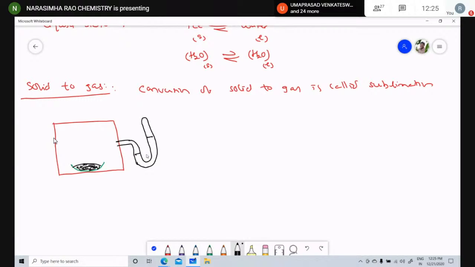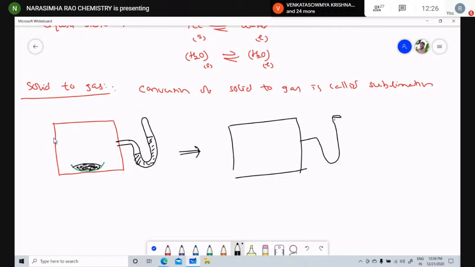This is the level of mercury. After 4 hours, I observed the same experiment. The iodine taken here initially is a violet colored substance.